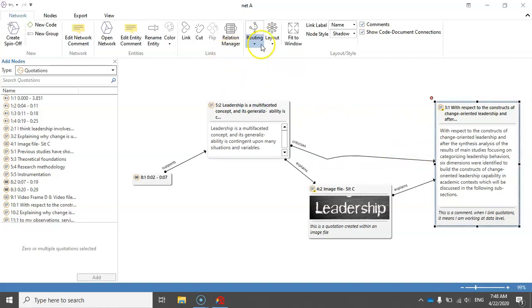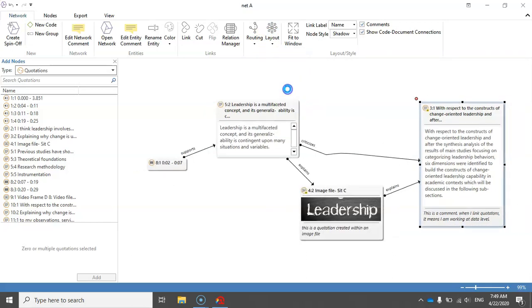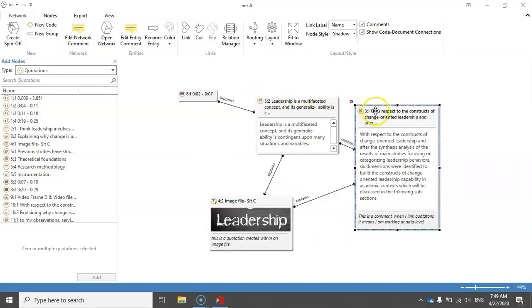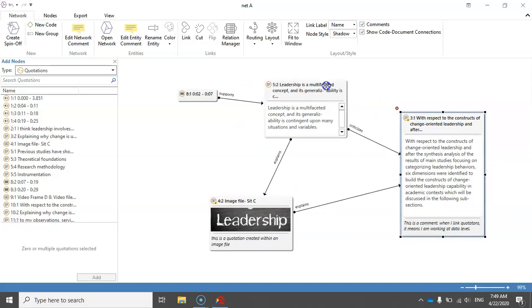Make sure that whatever layout and routing you select can help the audience of your research better understand your research findings, because if you select a layout that is too complicated, it just doesn't make sense, and it will not help people to better understand your research.